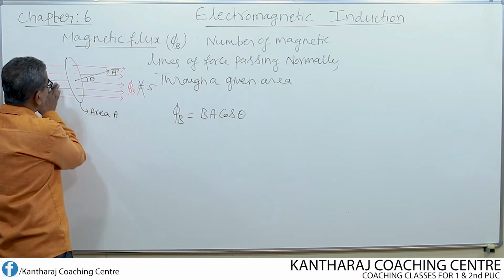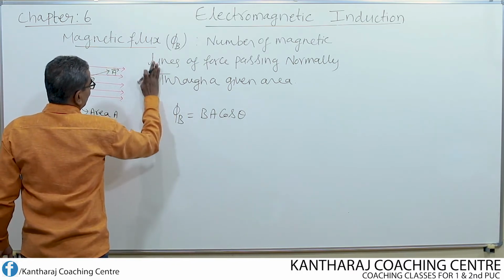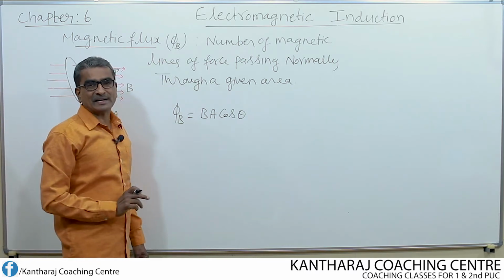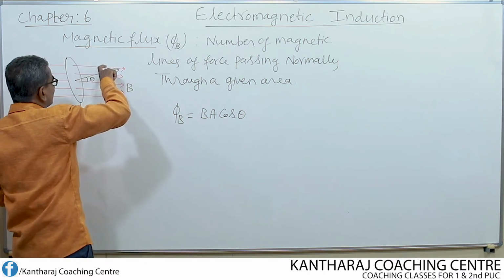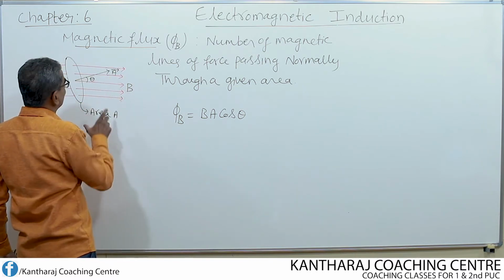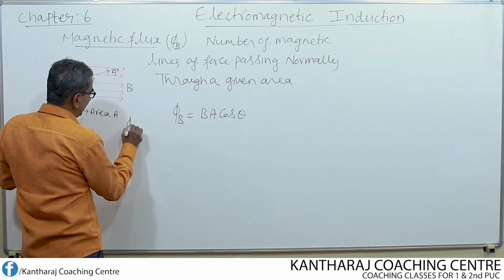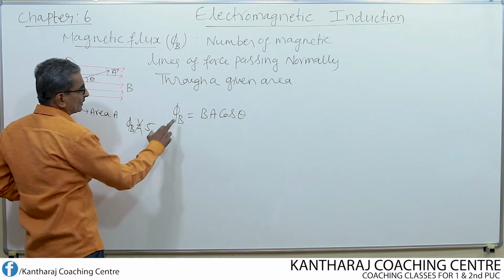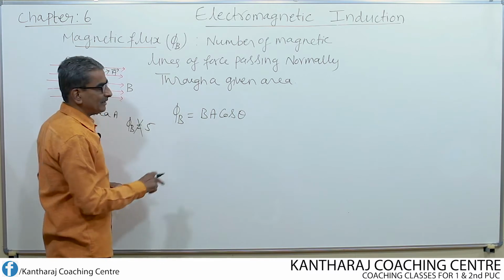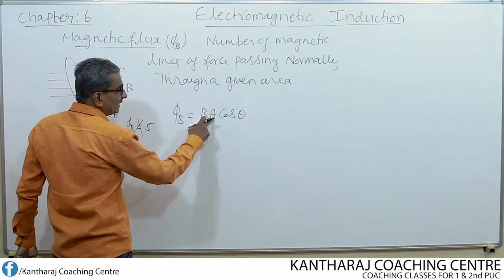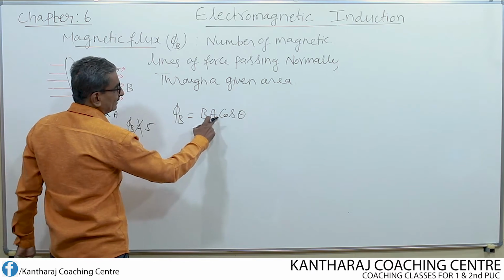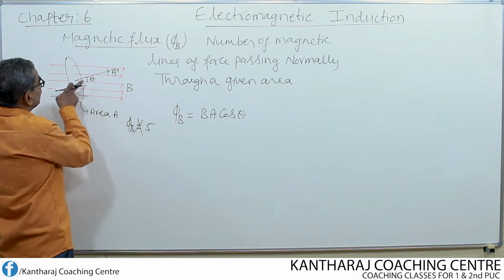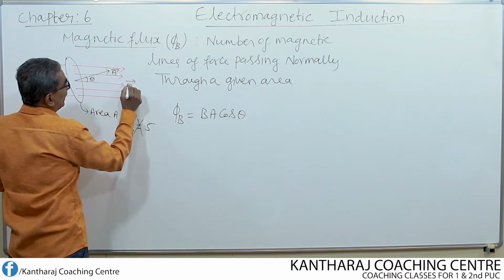What is B? B is the magnetic field. This red colored line represents the magnetic field lines. Don't count the lines and say that the flux phi B through this area is equal to that count. This is wrong. Flux through this area is determined by making use of this formula. B is the magnetic field, A is the magnitude of the area taken, and theta is the angle between the area vector and the magnetic field.